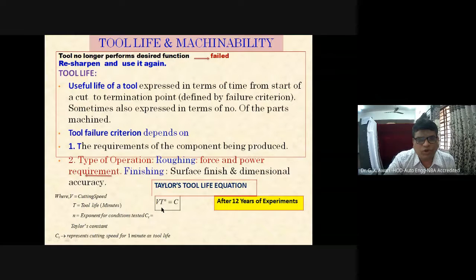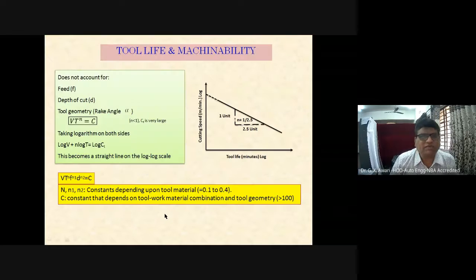So VT to the power of n is equal to C is the Taylor's tool life equation. You can see here the graph between the cutting speed and the tool life. Okay, cutting speed and tool life. It does not account for the feed, depth of cut, or tool geometry, okay, rake angle alpha. Taking the logarithm on both sides of this equation, we find that it becomes a straight line on the log scale.